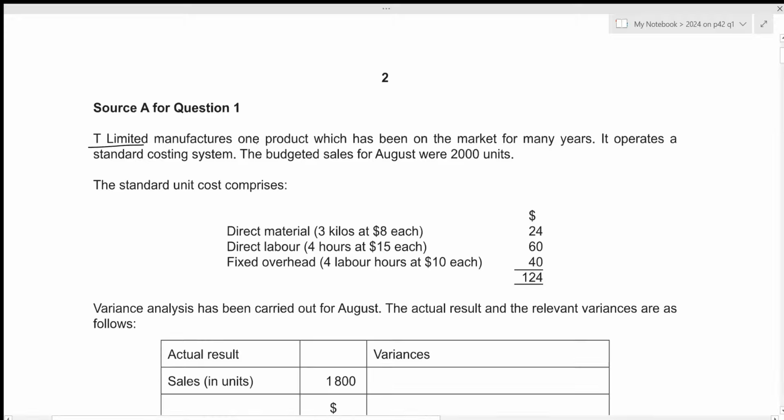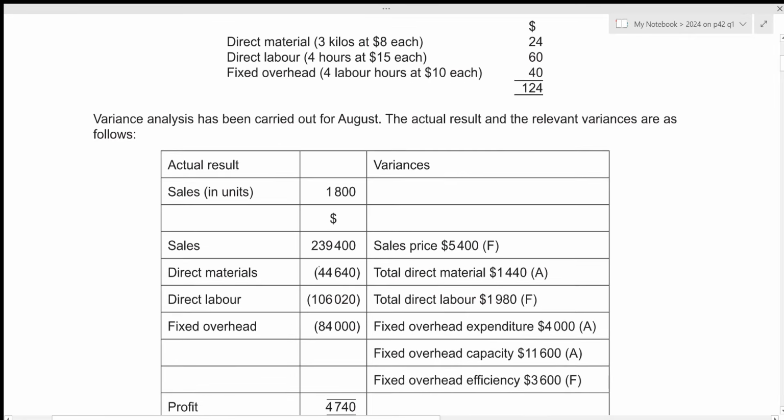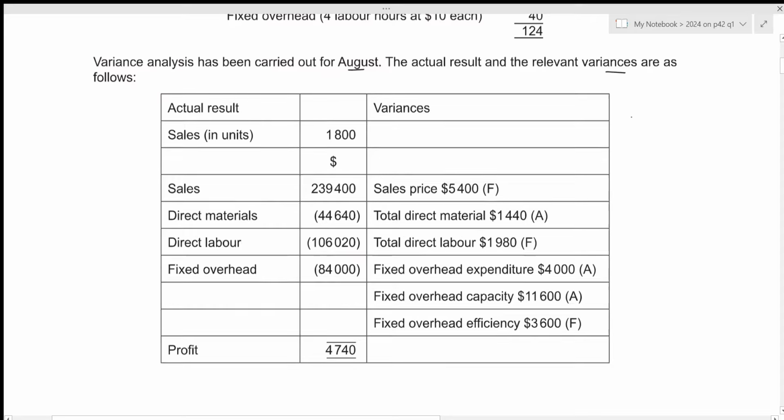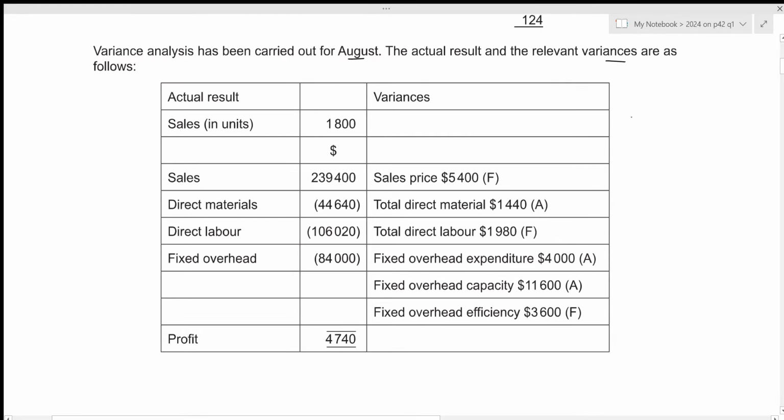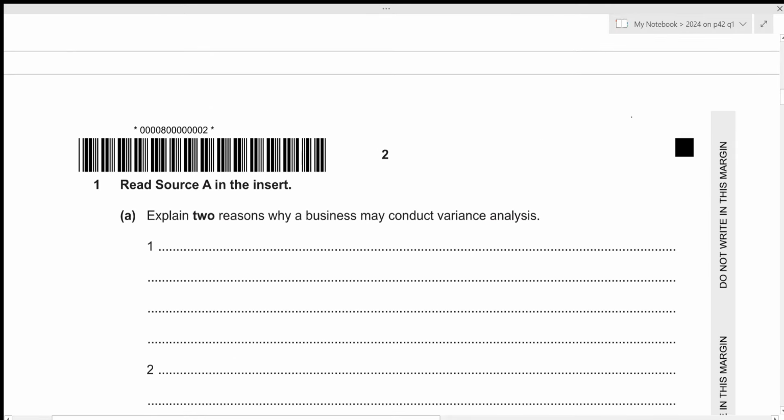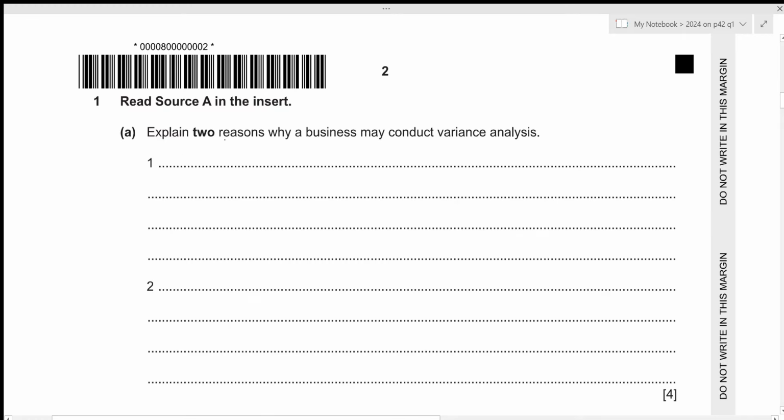Tea Limited manufactures one product which has been on the market for many years. It operates a standard costing system. The budgeted sales for August were 2,000 units. We have been given the standard unit cost, the direct material, direct labor, as well as the fixed overheads. Then variance analysis has been carried out for August. The actual result and the relevant variances are as follows. So we have been given the variances as well. Let's take a look at the first question. We need to explain 2 reasons why a business may conduct variance analysis.